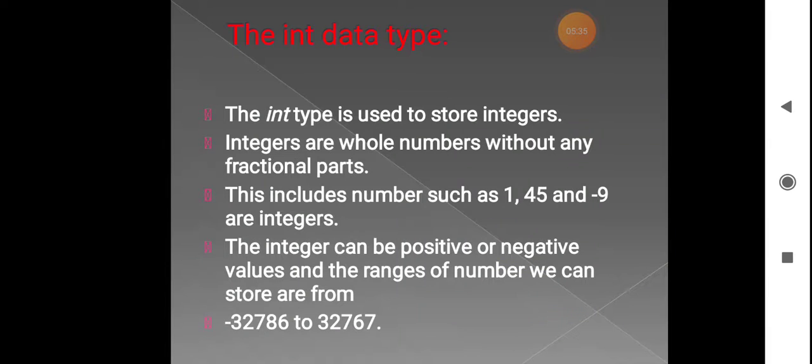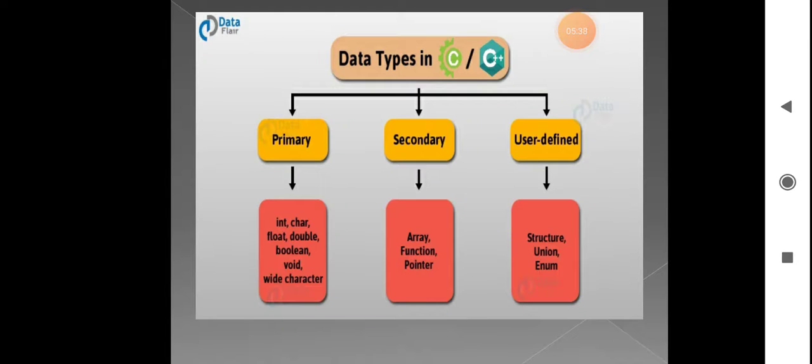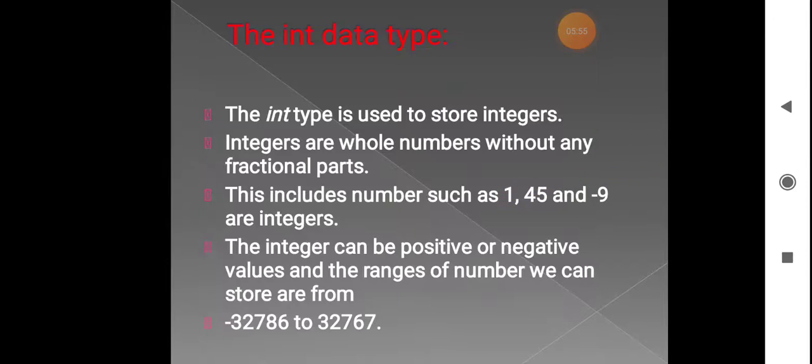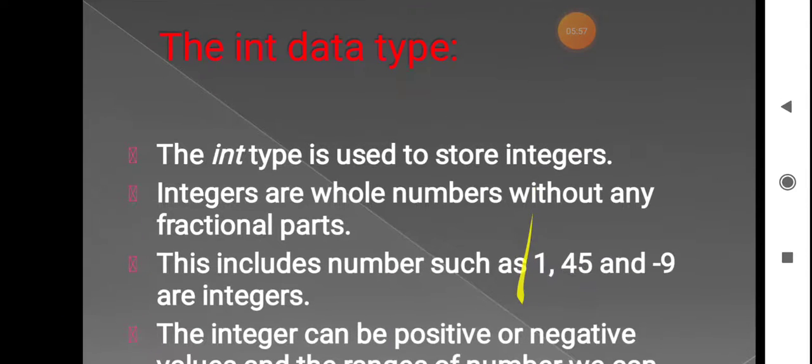So next we'll see the explanation of each of these data types. That is int, character, float, double, boolean, void. For these primary, basic data types, there is an explanation you have to write for each of these data types. Okay, so the first one is the integer data type.